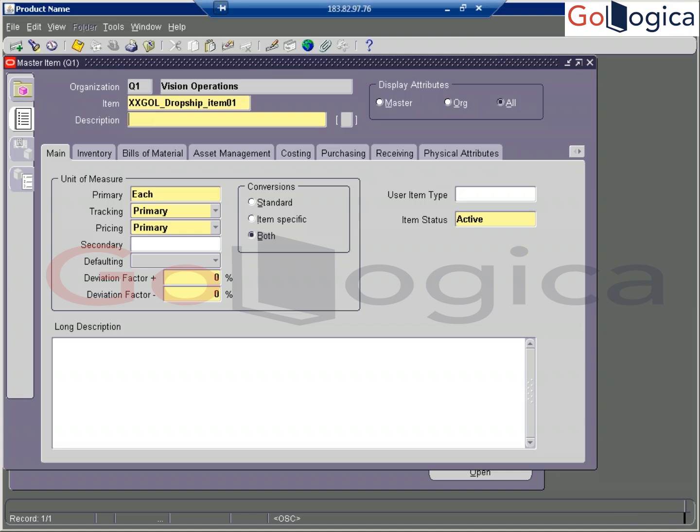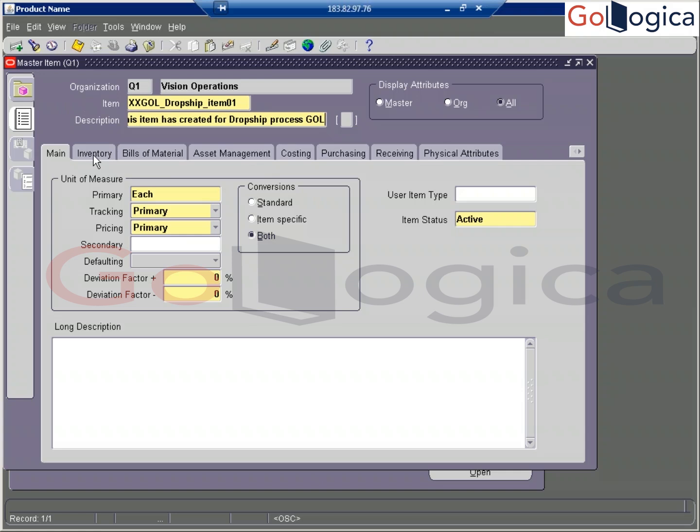This item has been created for the drop shipment flow, for the dropship process, GOL, for understanding. Right. After entering these two, next we can see so many tabs here.